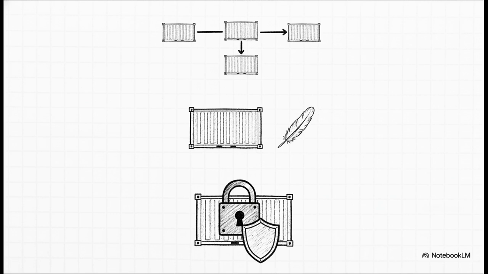Don't bloat them up with unnecessary OS tools or cache files. Keeping it lean drastically speeds up deployment times and saves network bandwidth. And finally, prioritize security. Catch those vulnerabilities before they ever hit production by regularly scanning your images, and always run your containers with the absolute minimum required privileges.